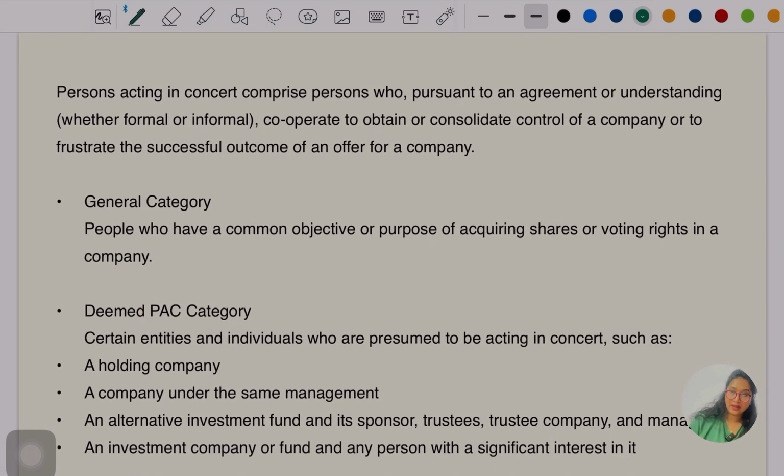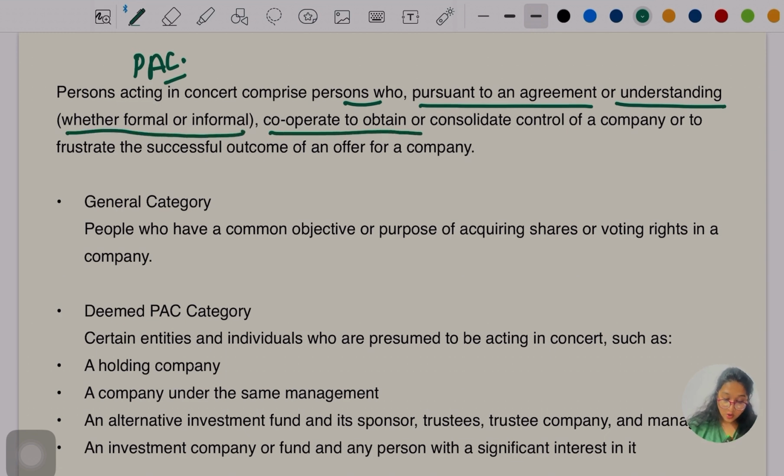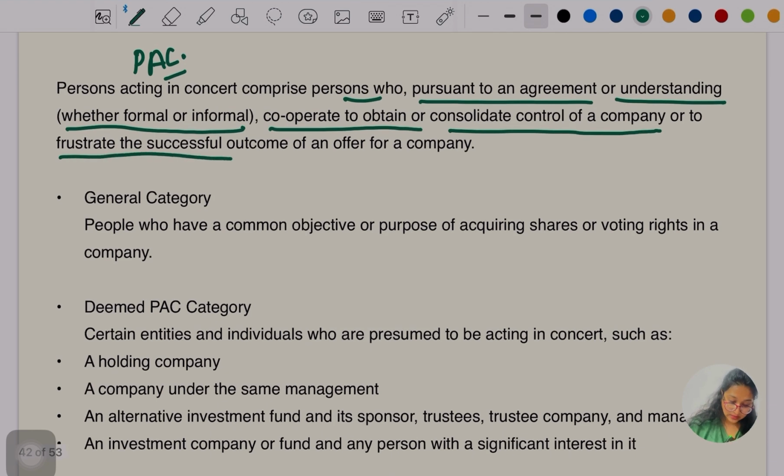As we know, person acting in concert, I say PAC. Now let's go in depth. PAC comprises persons who persuade to an agreement or understanding, whether formal or informal, to cooperate to obtain or consolidate control of a company or to frustrate the successful outcome of an offer for the company. Basically there is some agreement between the company and these people for the success of the company, which we can say is the successful outcome.